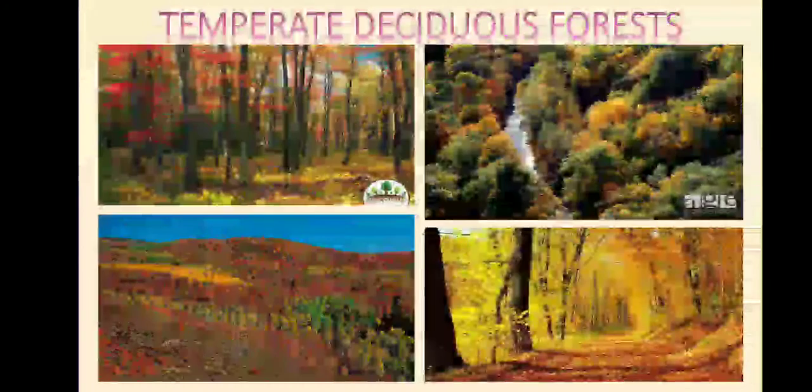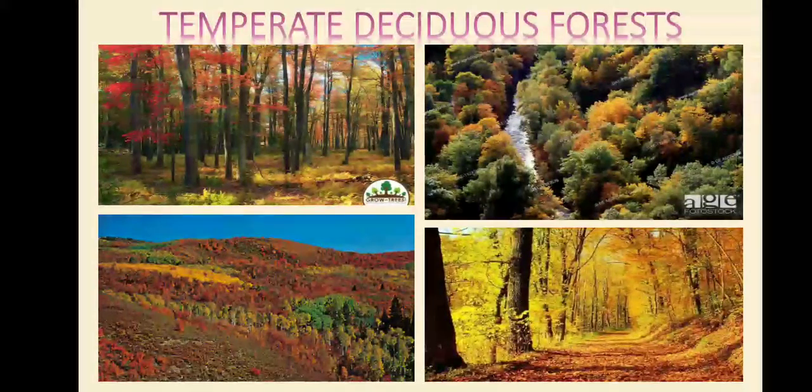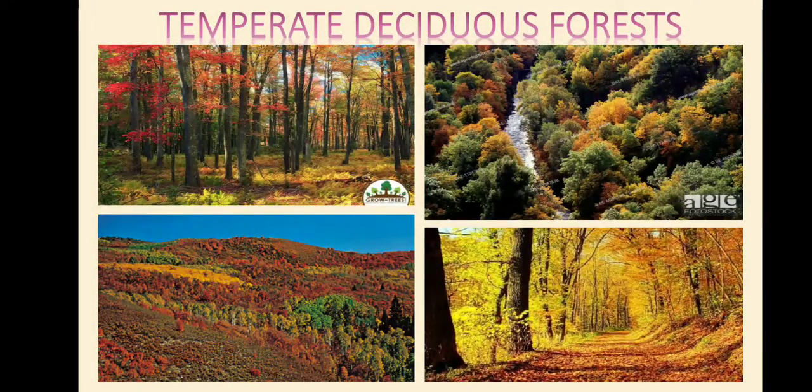Let's see the temperate deciduous forest. These forests can be found towards higher latitudes. The areas where they are found include northeastern part of USA, China, New Zealand, and coastal regions of Western Europe. Oak and birch are the common trees of this forest. Deer, fox, and wolf are the common animals found here.